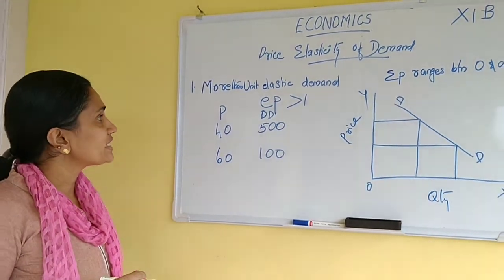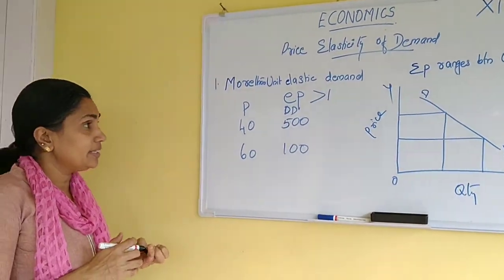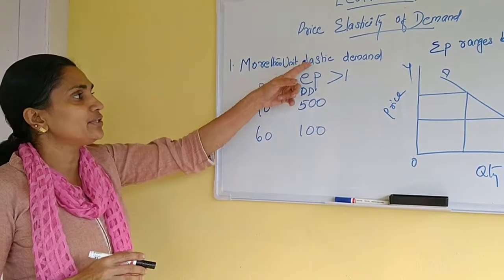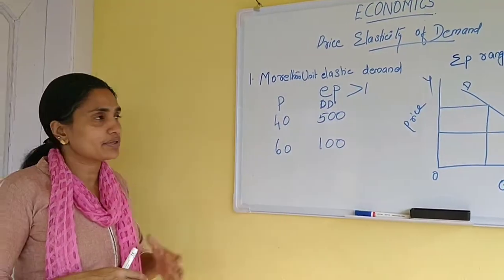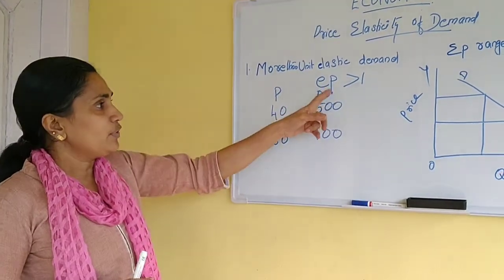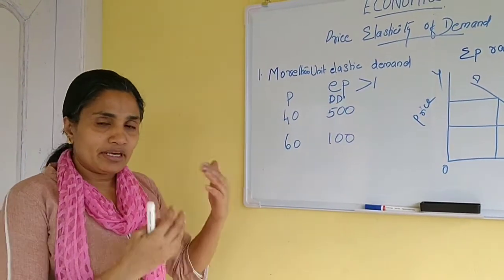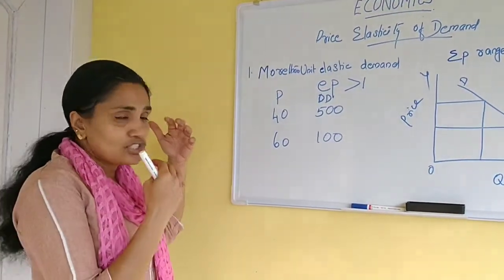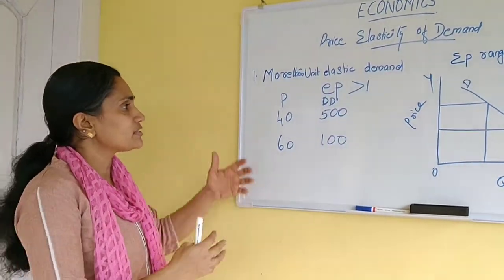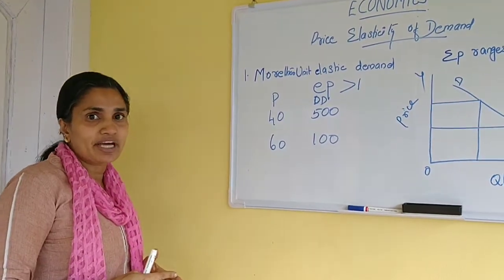The next classification is EP greater than 1, more than unit elastic demand. I will explain the next classification, unit elastic, don't worry. Now, EP greater than 1. In the previous classification, we have seen a higher change in price and less change in quantity demanded.